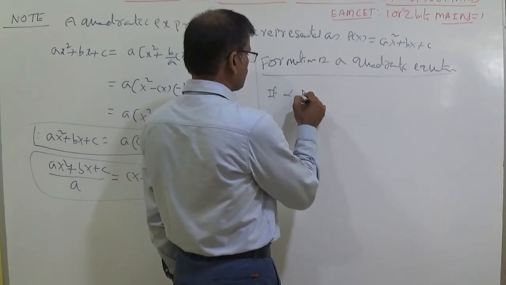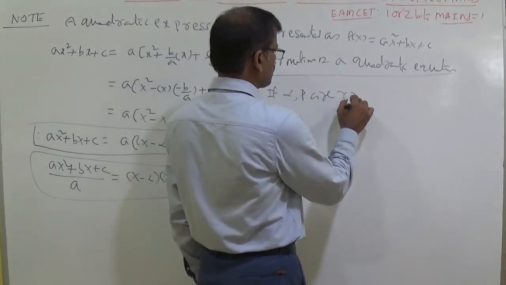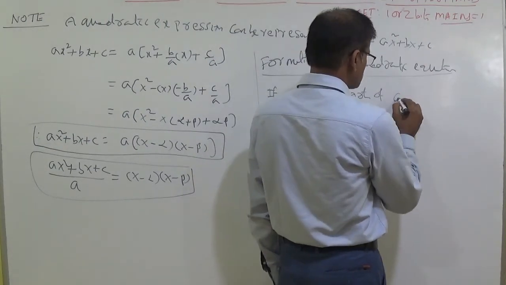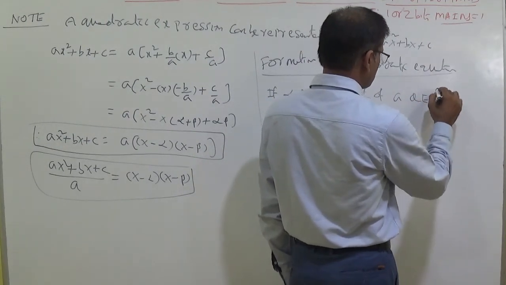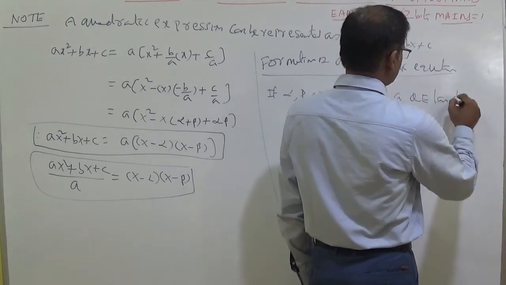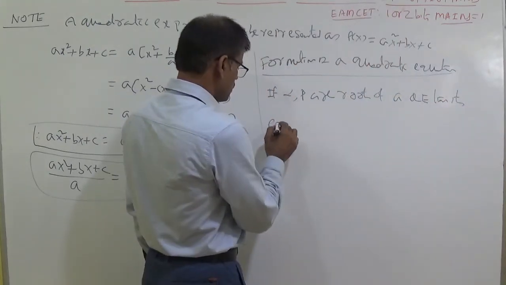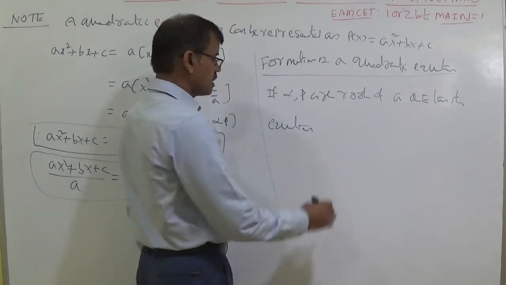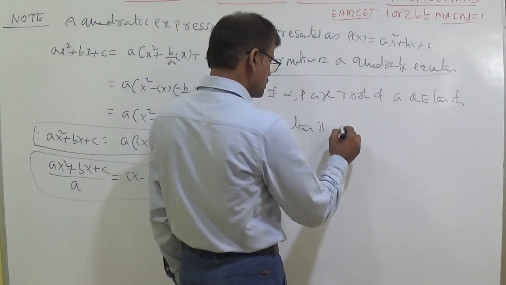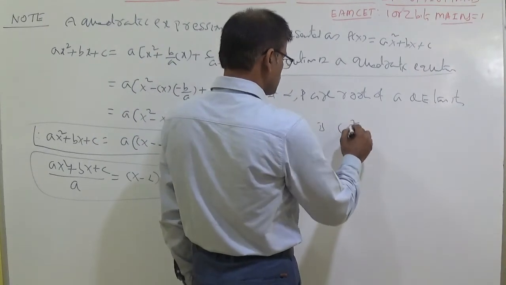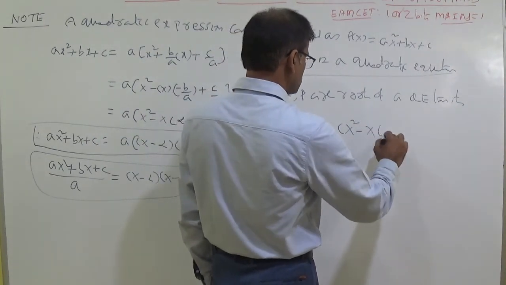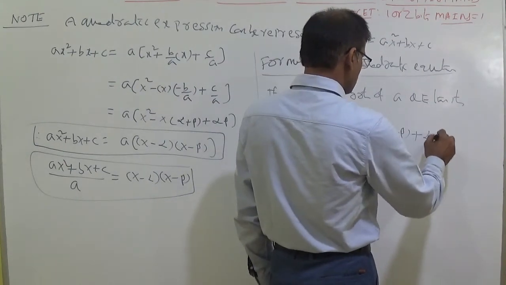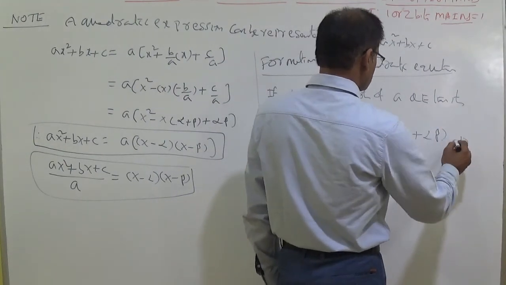If alpha comma beta are roots of a quadratic equation, then its equation is like this. You can write x square minus x into alpha plus beta plus alpha beta equal to 0.